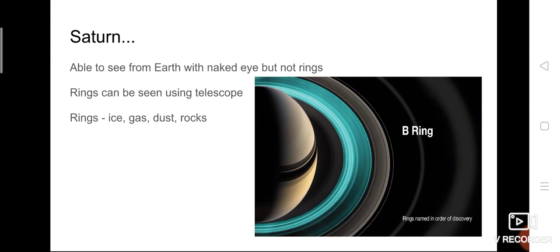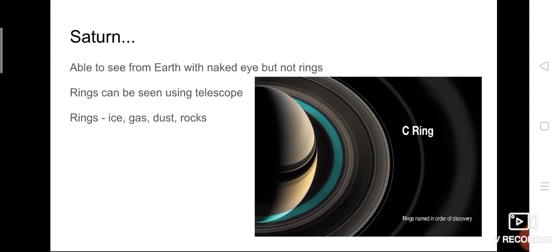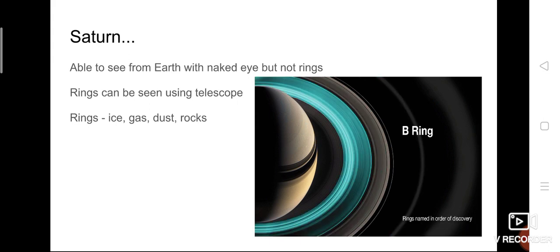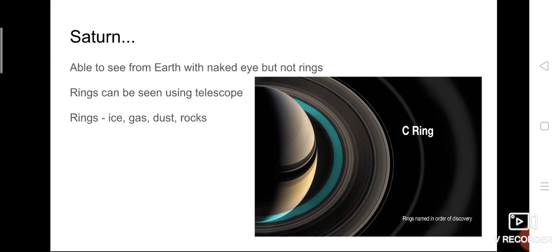This is the A ring, B ring, C ring, D ring, E ring, F ring, G ring. So these are the total 7 rings which are present on Saturn. These are flat thin rings, and you can see the rings with the help of a telescope. And you can see Saturn without the rings with the help of your naked eye. So Saturn is the 6th planet and it is the second largest planet, and how many moons does it have of its own? 62 moons.